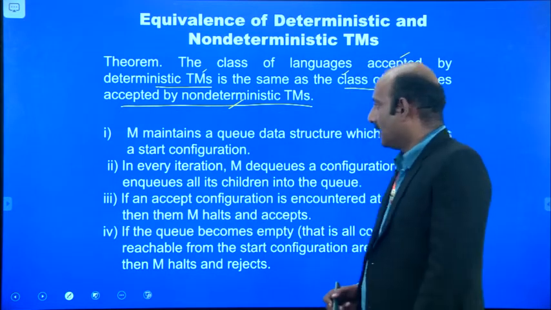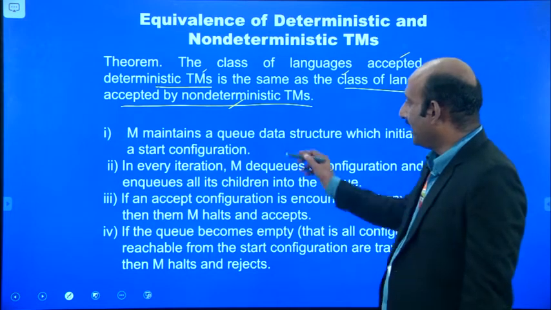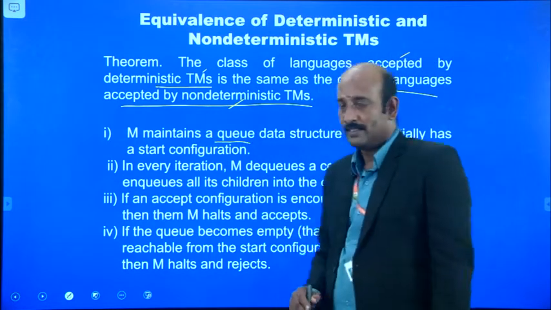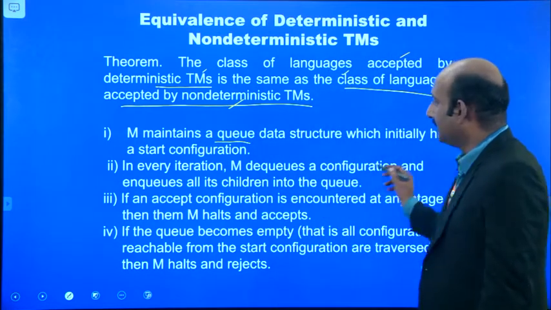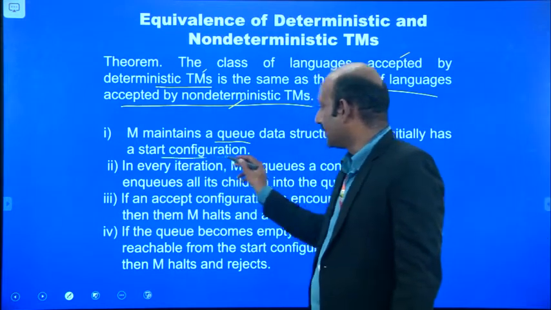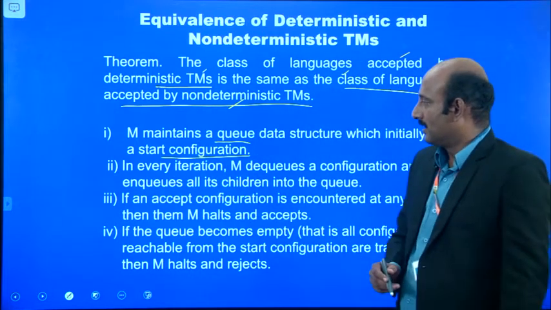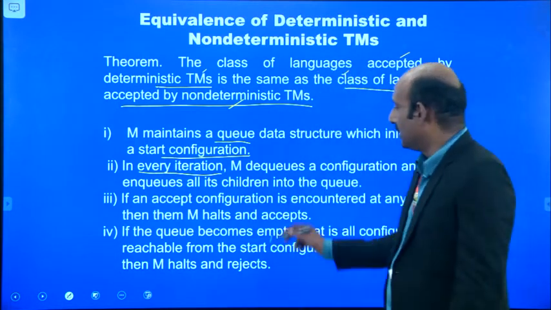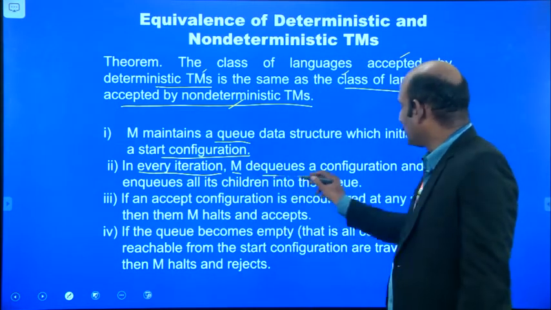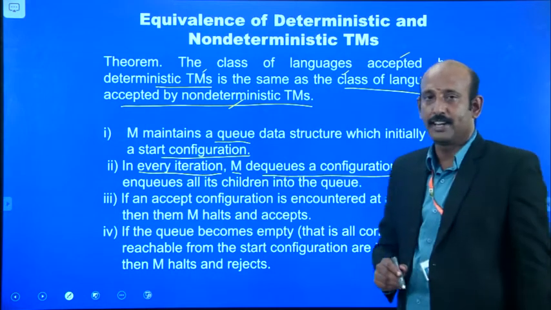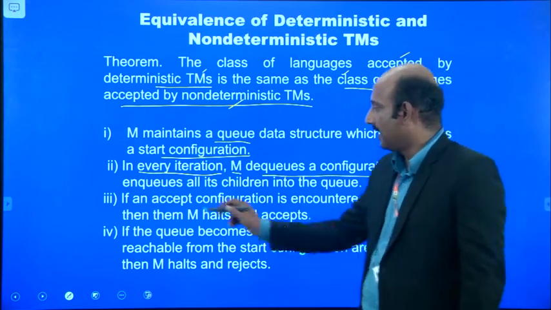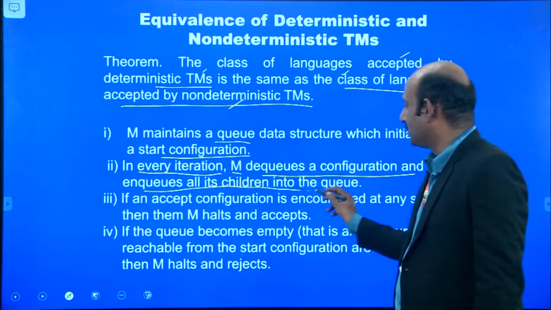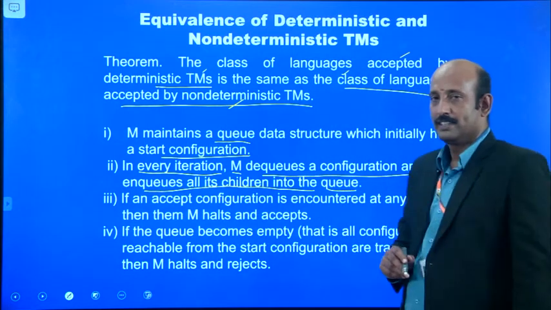That is the work. And second, the machine maintains a queue data structure, which initially has the starting configuration. In every iteration, the machine M dequeues a configuration and enqueues all of its children into the queue.